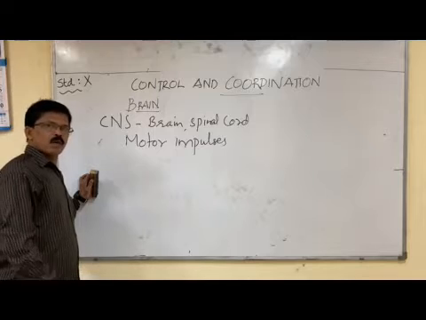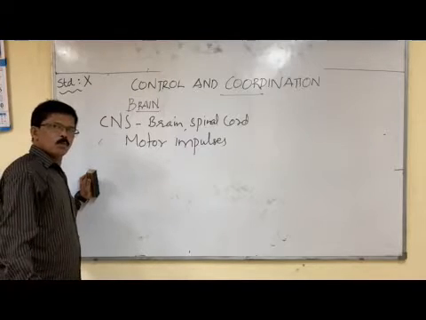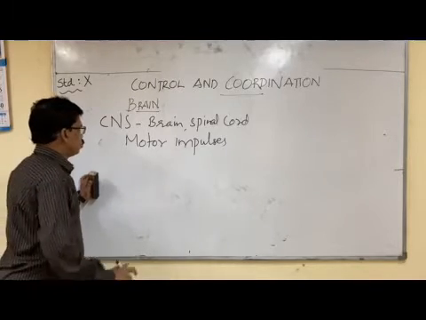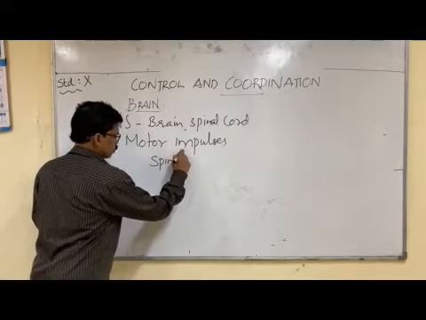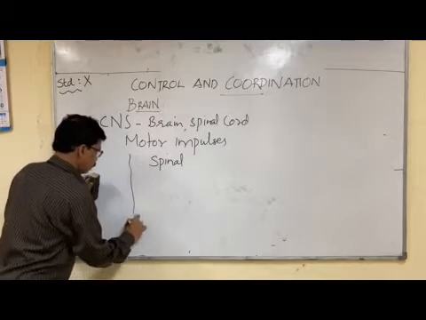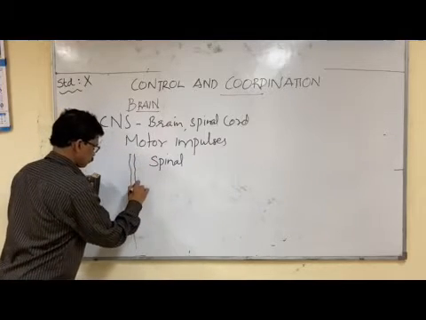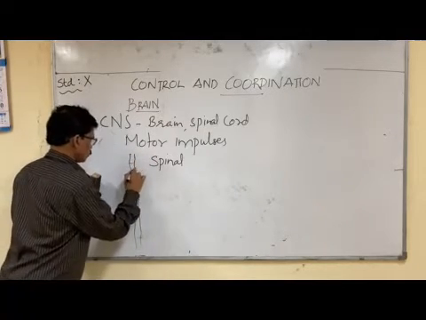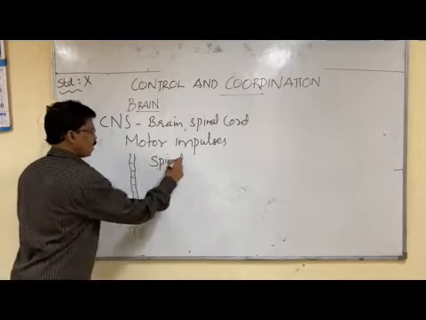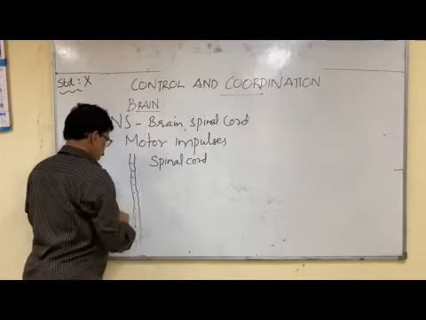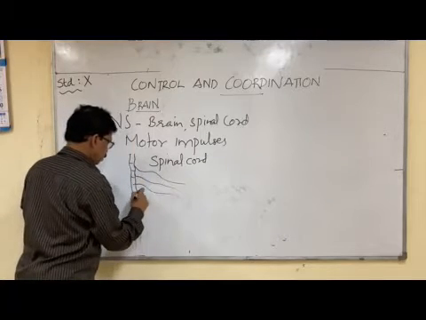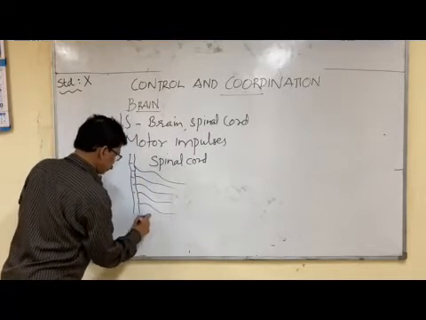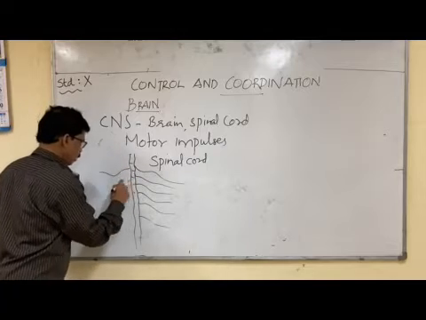So how does this spinal cord connect with all body parts? Yes, it is through the spinal nerves. Suppose this is the spinal cord, and from the spinal cord there arise a lot of spinal nerves.